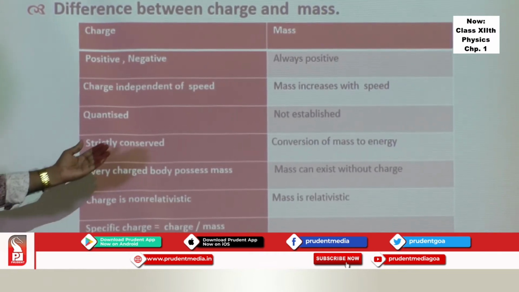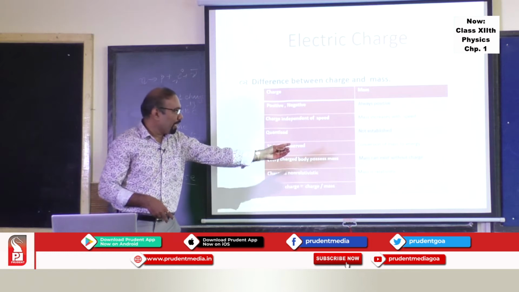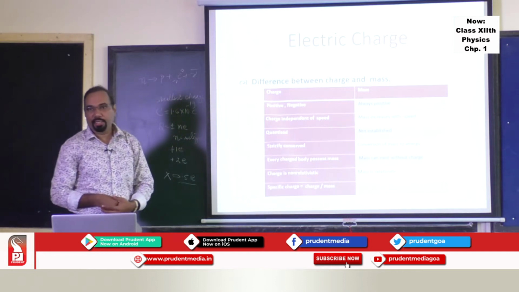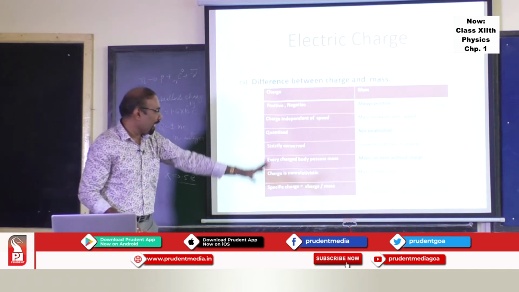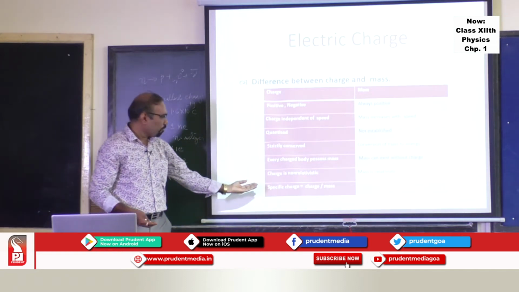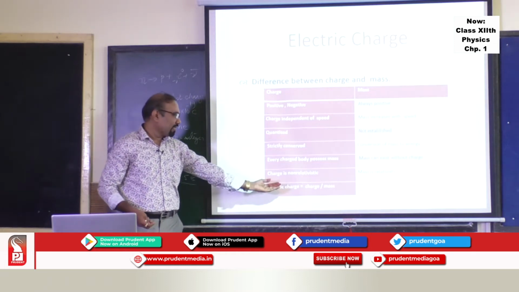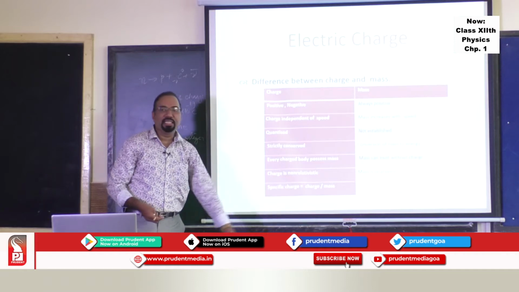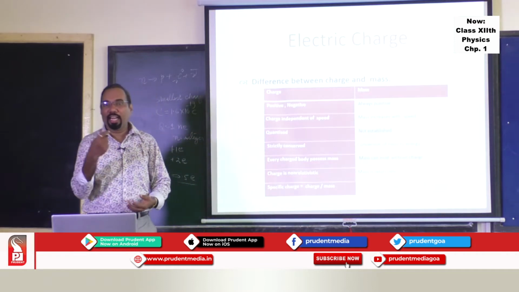Then, every charged body possesses mass, but every massive body may not carry charge. For example, the neutron has mass, but it doesn't have any charge. And we also see what is called specific charge. This is not mentioned in the syllabus as such, but you should know what is meant by the charge to mass ratio, which helped in discovering the electron.